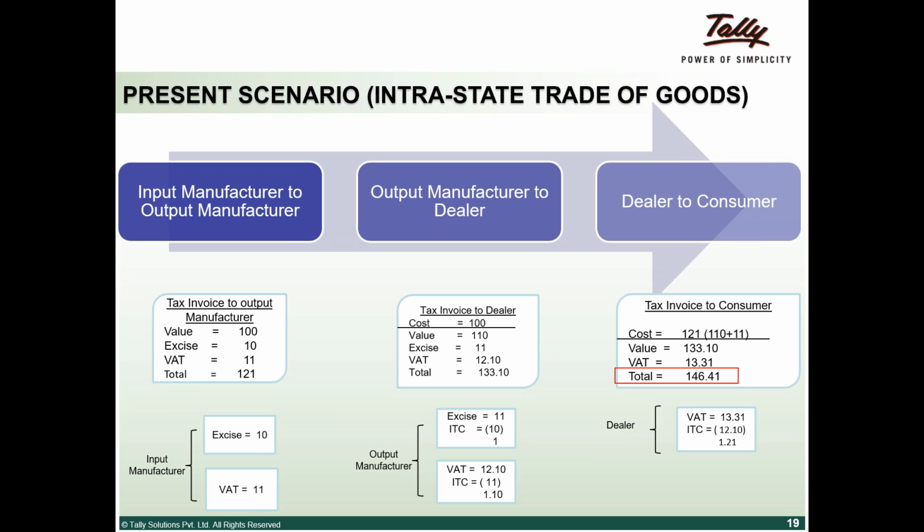Now what happens is that the output manufacturer collects 11 rupees of excise duty from the dealer, and pays it, and he has a credit of 10 in the present regime also. Excise duty is also CENVATable if it is a manufacturing activity. Beyond manufacturing activities, it will not be CENVATable. It will have a cascading effect. So basically, on excise duty he has ITC of 10, so the net tax payable by the output manufacturer is 1.